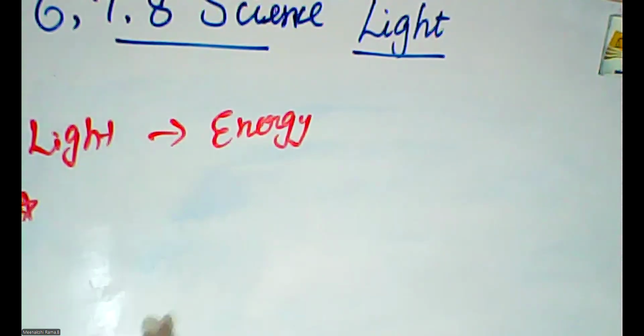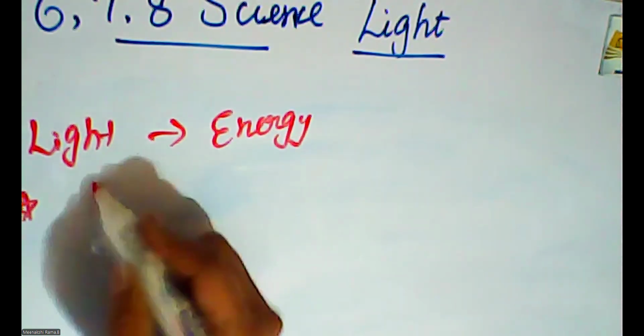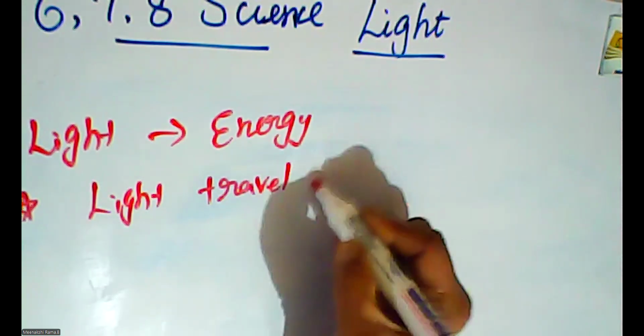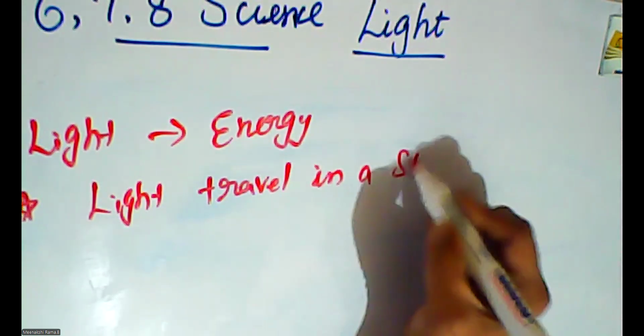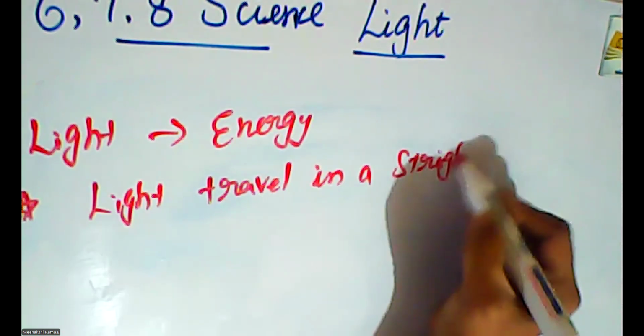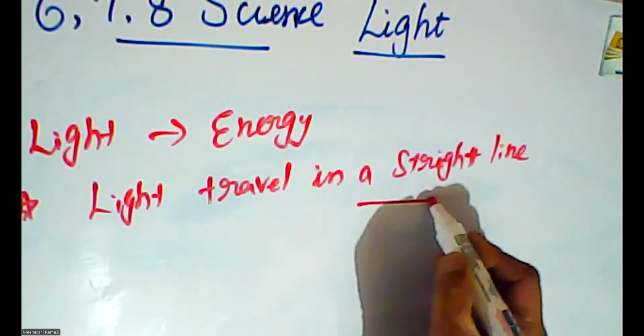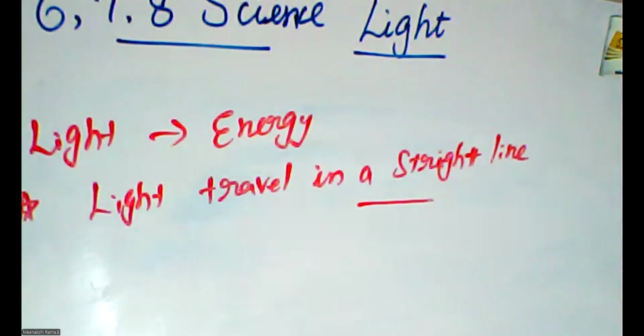The first property is that light travels in a straight line only, in a straight path.